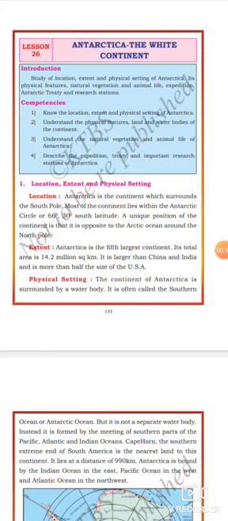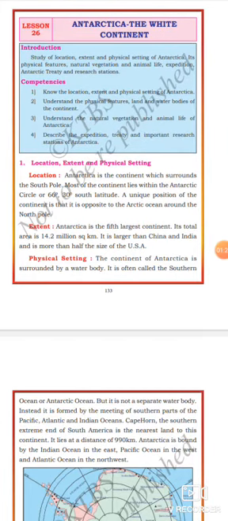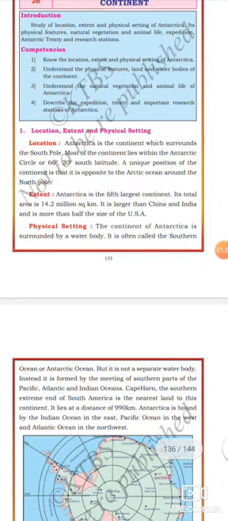Listen, dear students. Antarctica is the continent which surrounds the South Pole. Most of the continent lies within the Antarctic Circle. A unique position. Unique means different. A unique position of the continent is that it is opposite to the Arctic Ocean around the North Pole. Let us see now extent.